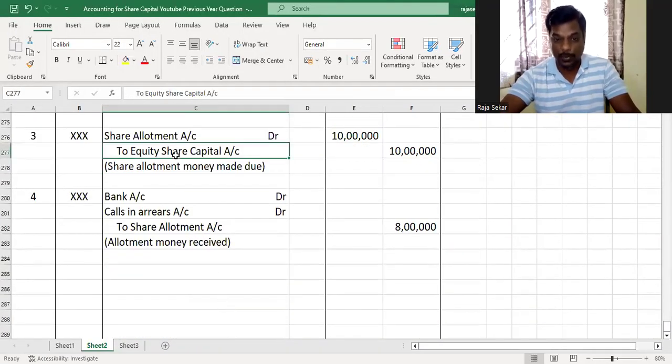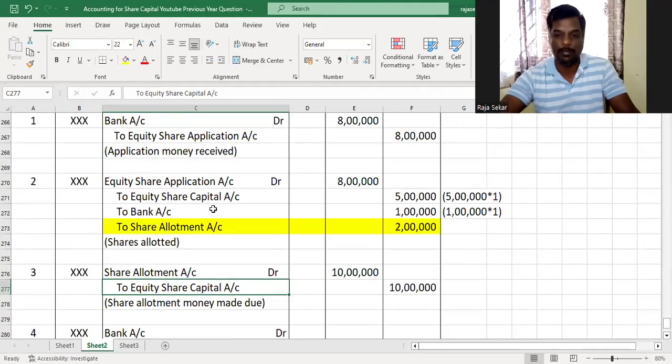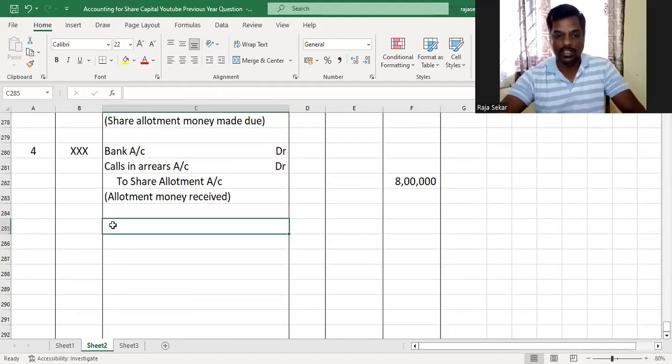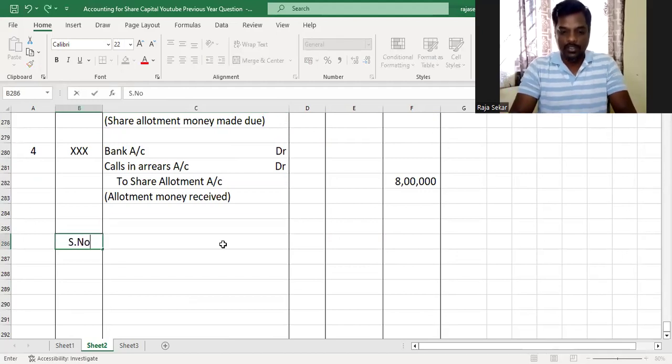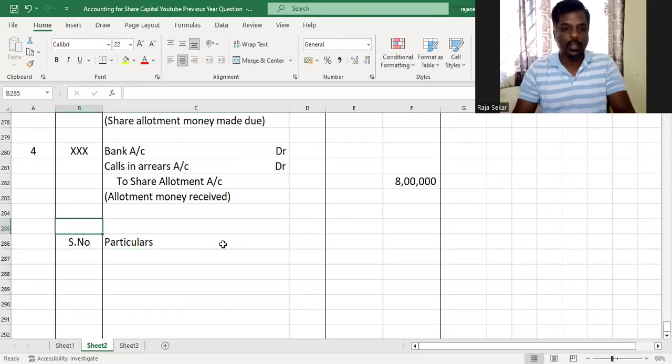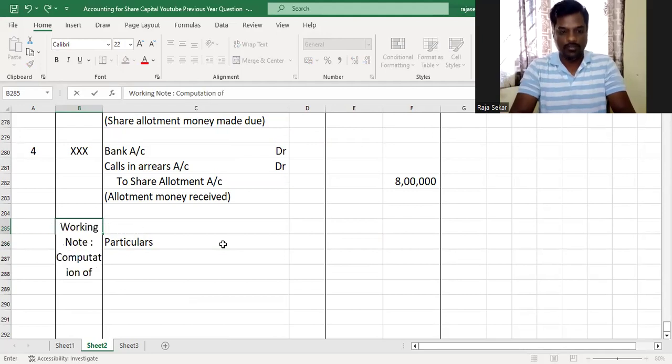But as it is a pro rata problem, with some excess application money that has been adjusted towards this particular call in which calls in arrears has happened, we'll have to do a working note to ascertain the amount of calls in arrears. You'll understand why we are doing it once we are done with it. So you have serial number and particulars. This is the working note for computation of calls in arrears.